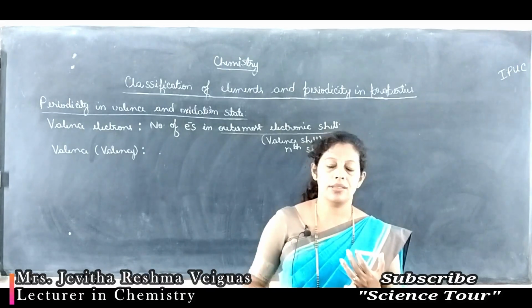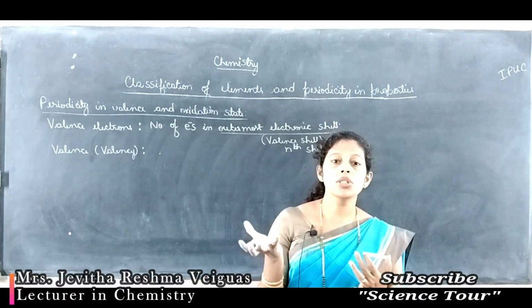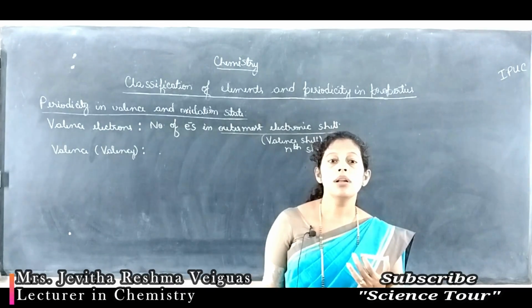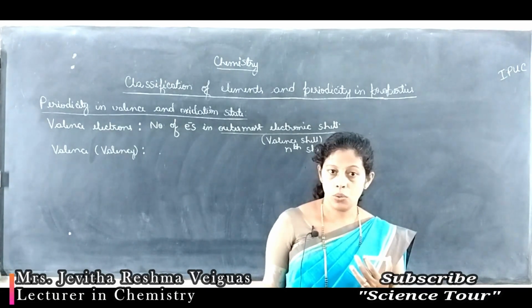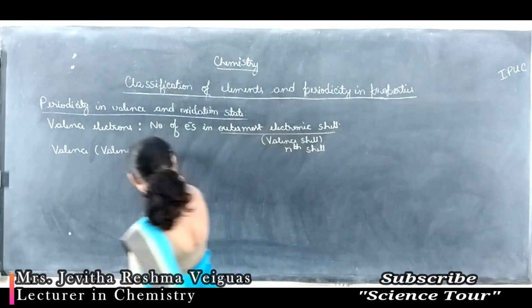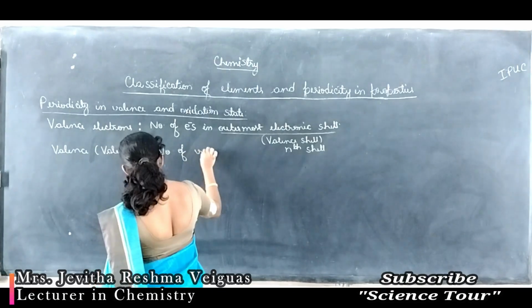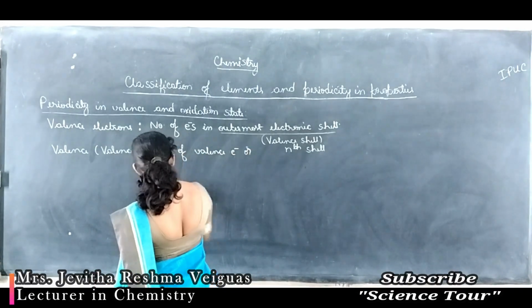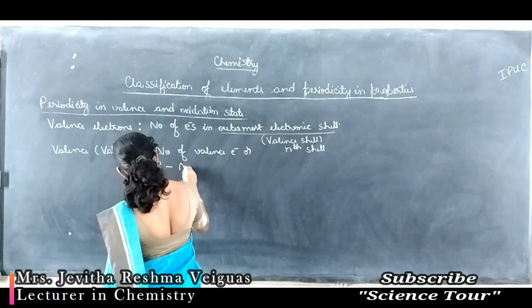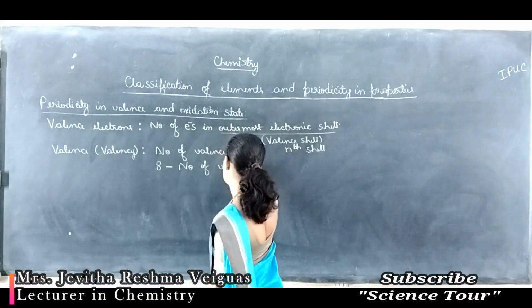What is that 8? 8 is the number of electrons which leads to a stable electronic configuration. 8 means octet. So, valence is defined as either the number of valence electrons or 8 minus the number of valence electrons.